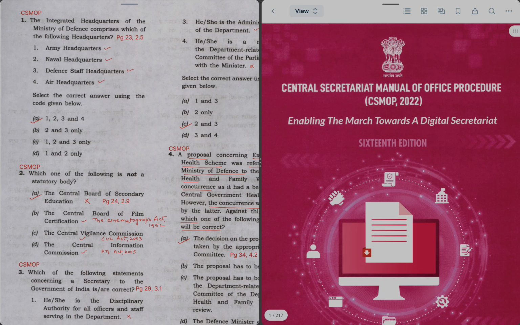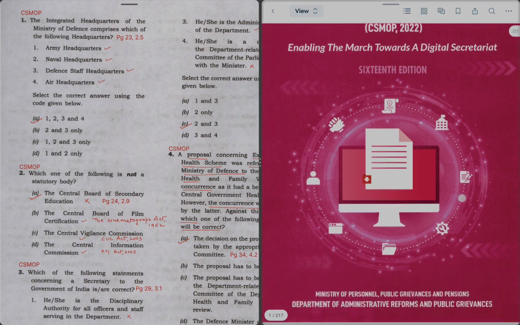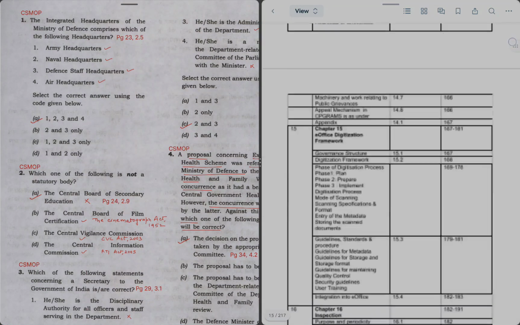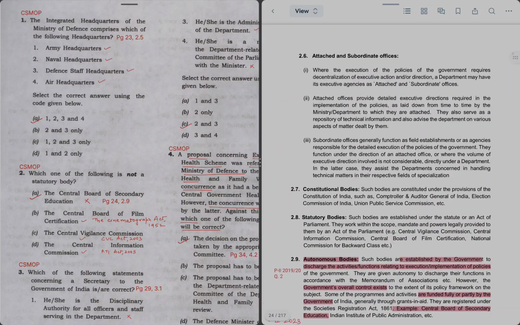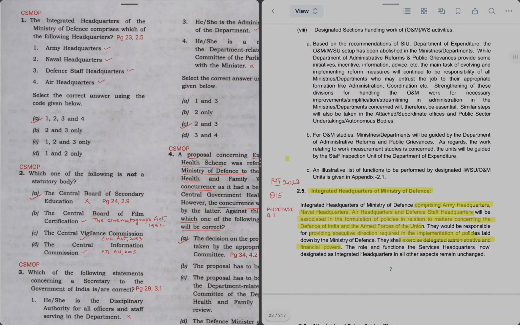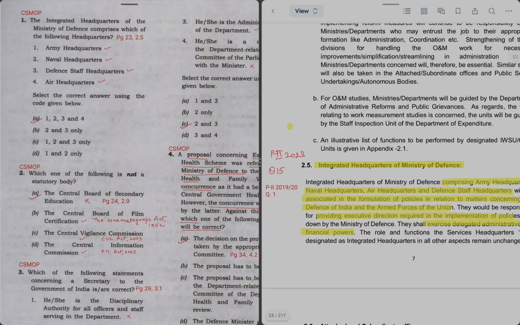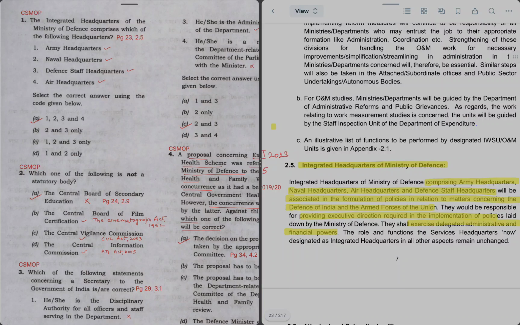So let's begin. The integrated headquarters of the Ministry of Defense comprises which of the following headquarters? For this, we'll have to go to page number 23 of this MOP. On page 23, in para 2.5, it says that it comprises of Army headquarters, Naval, Air headquarters and Defense Staff headquarters. So the right answer will be option A, 1, 2, 3 and 4.